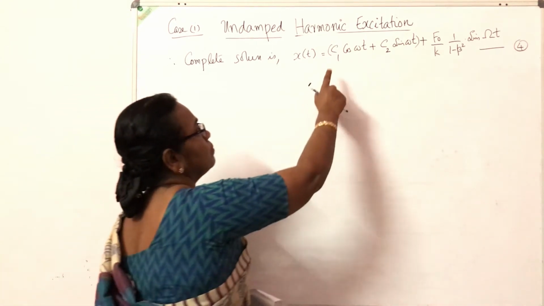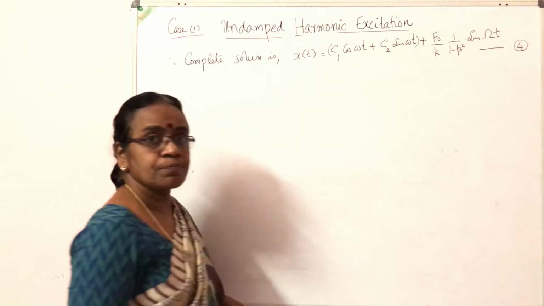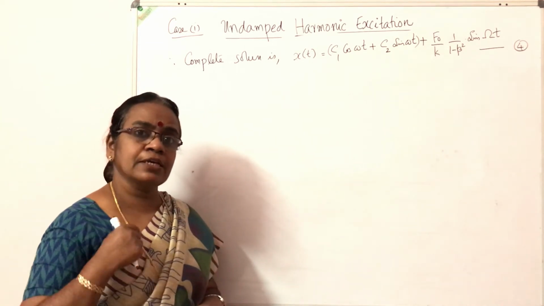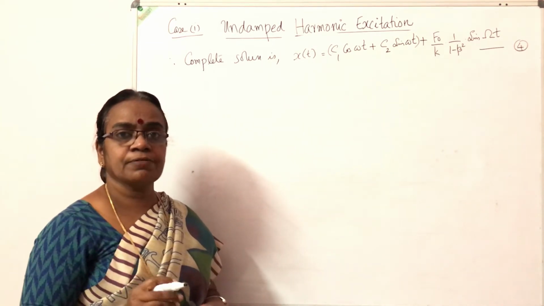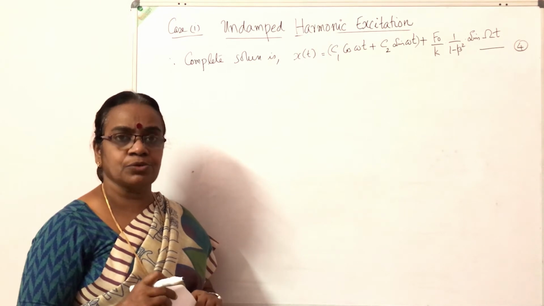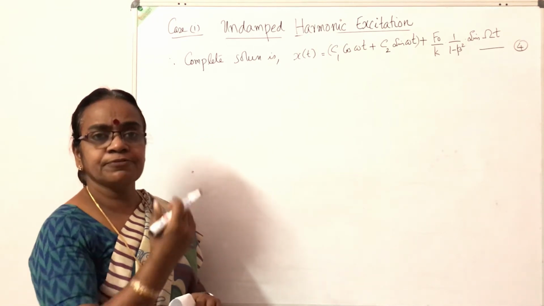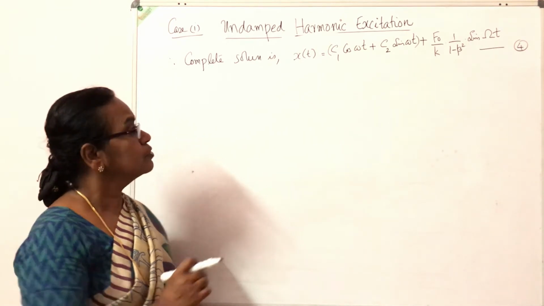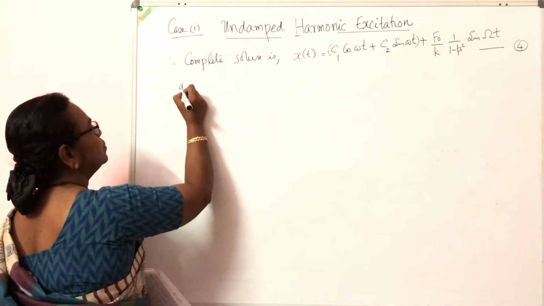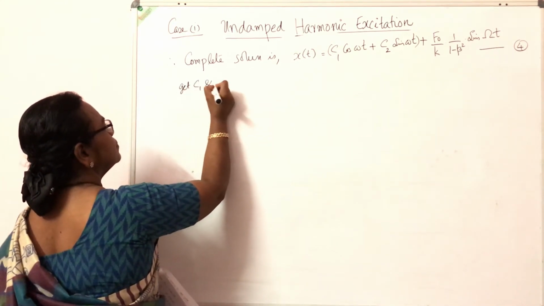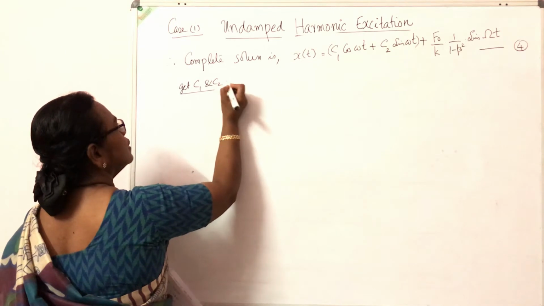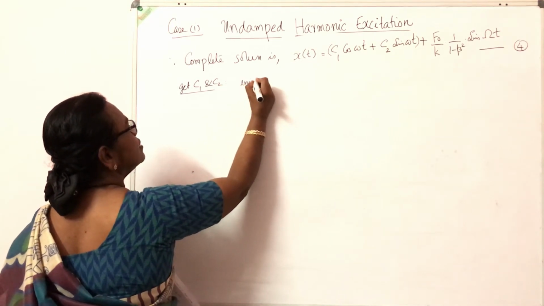Next aim is to determine the constants c1 and c2. C1 and C2, as we have seen in the initial derivation of free vibration with no damping, can be obtained from the initial conditions. So, to get C1 and C2, let us assume the initial conditions.